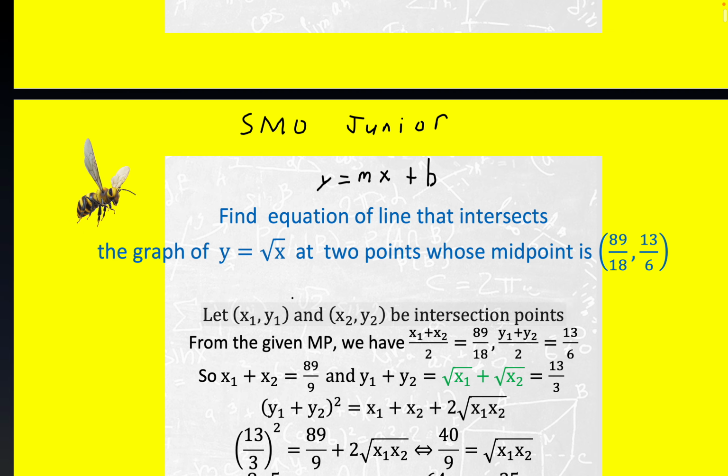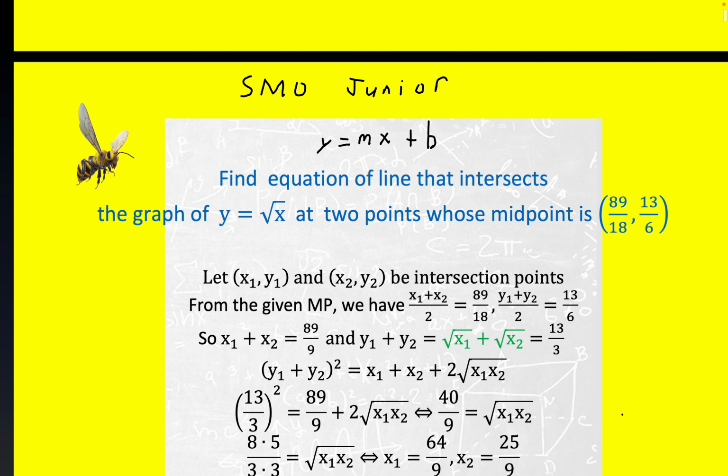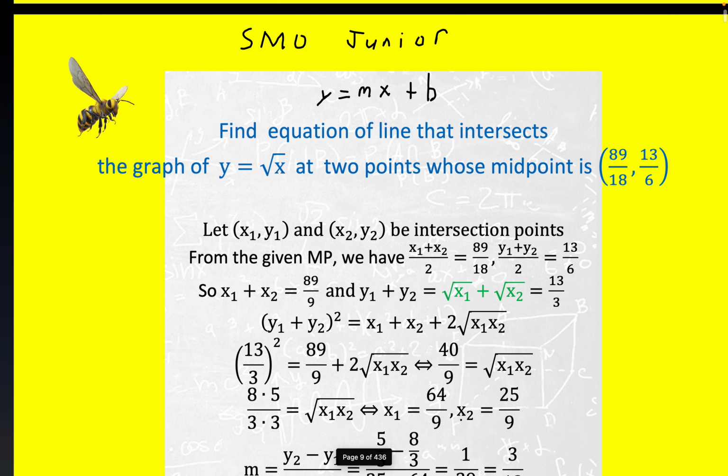Notice that y is the square root of x, so it's important to recognize that y sub 1 is equal to the square root of x sub 1, and y sub 2 is equal to the square root of x sub 2. The rest of this is just arithmetic. We know what x1 plus x2 is, and we know what y1 plus y2 is. So these are natural things to do, square away. Once we do that, we get to this point. Again, this is just arithmetic, and you can verify that I've done the calculations correctly.